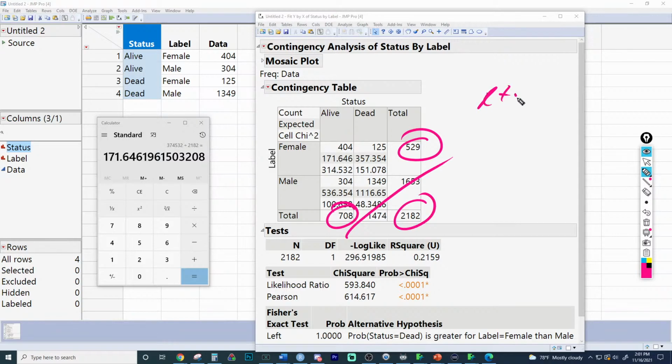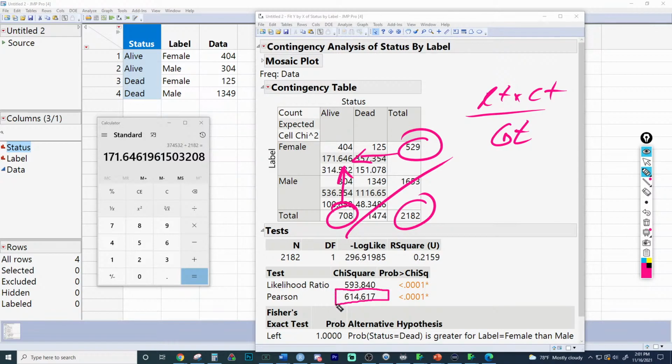You basically just point on the cell you want to solve for. So by doing this, you're solving for females alive because you're taking the row total for females, the column total for alive, and using the grand total to find how many we would expect for females alive. This is once again the smallest, and greater than 5 means we pass the condition.